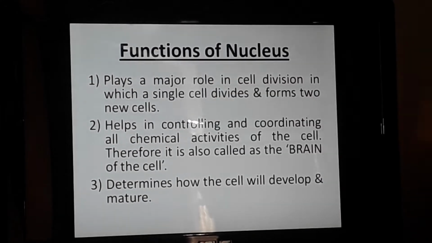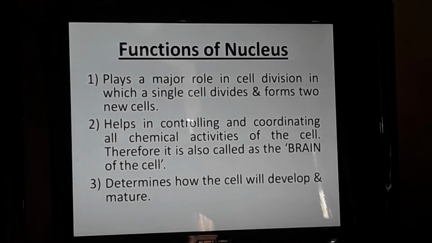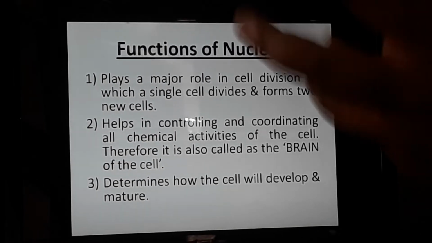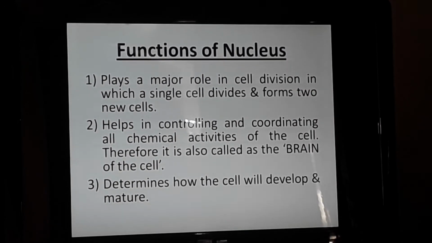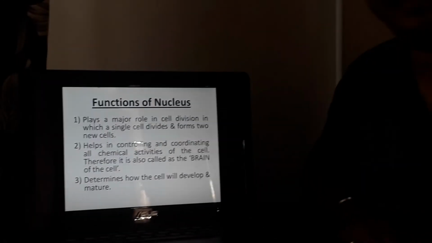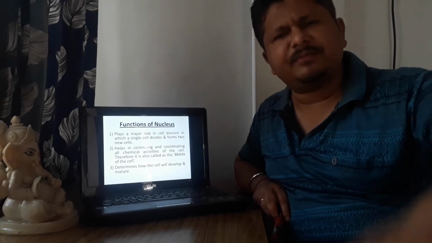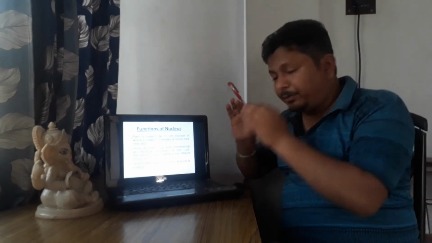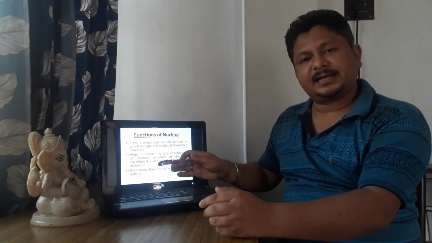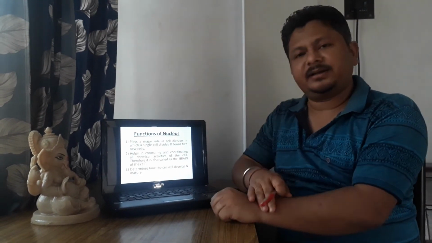The third function is that the nucleus determines how much a cell will develop, how much a cell will mature. Again, over-maturation or low maturation is not proper in the human body or any living organism. So appropriate development and appropriate maturity is determined by the nucleus.